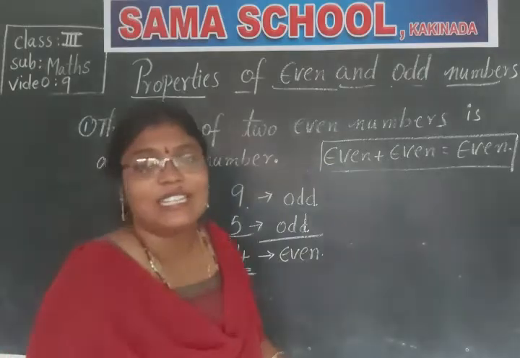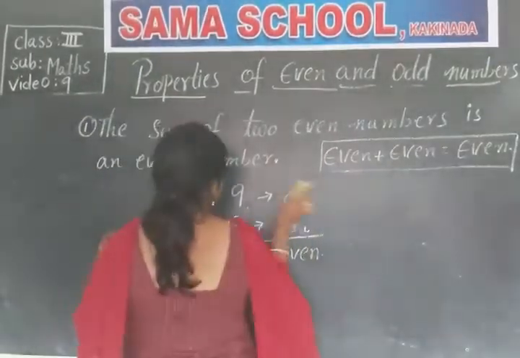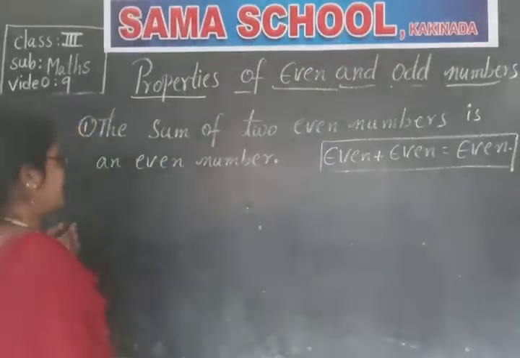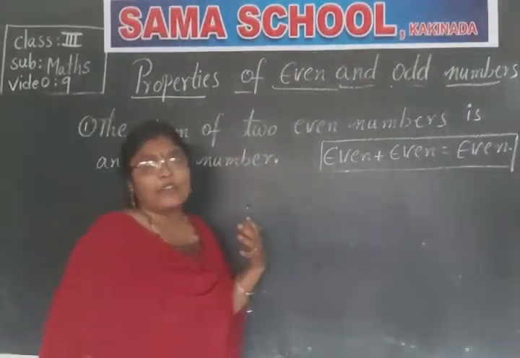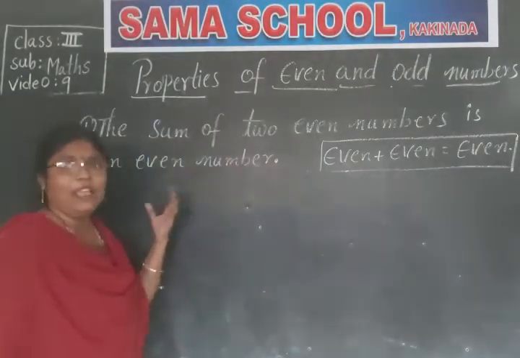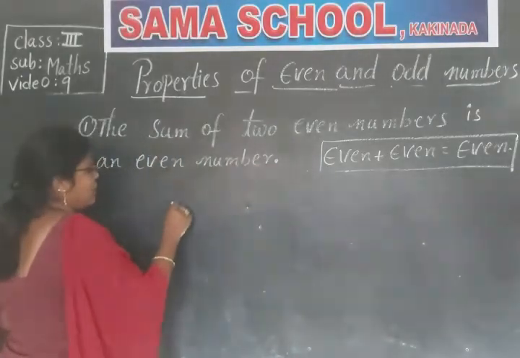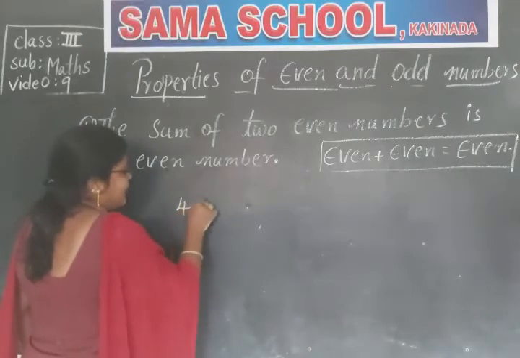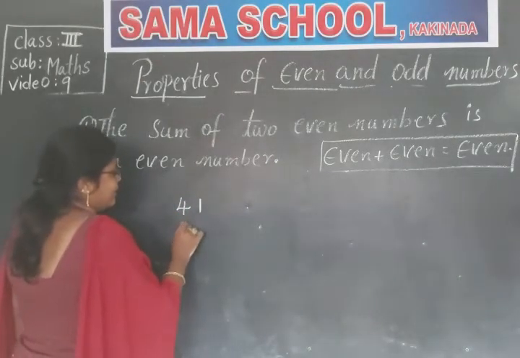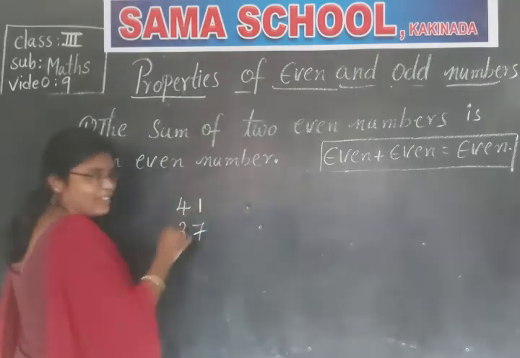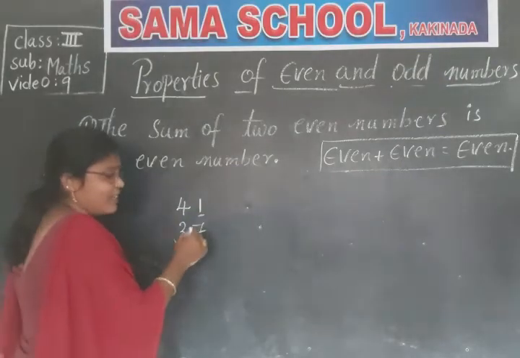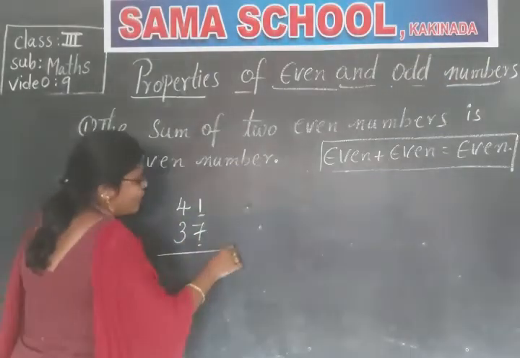Come on children, let us see some more examples. Let's take any odd numbers. Children, odd numbers end with 1, 3, 5, 7 or 9. So, the ones place digits must be those numbers. Come on. 41 and 7. See here we have 1 which is an odd number and 7 which is also an odd number.